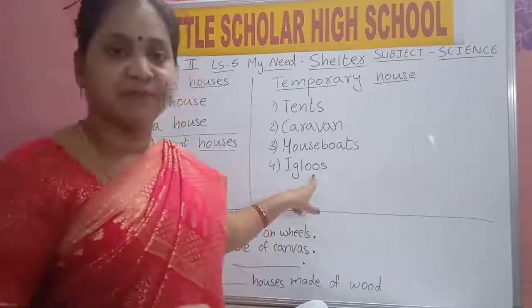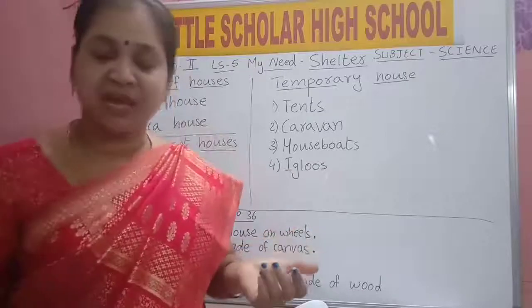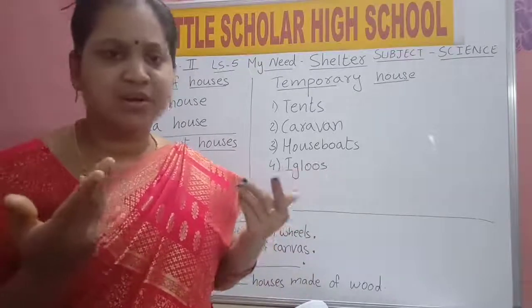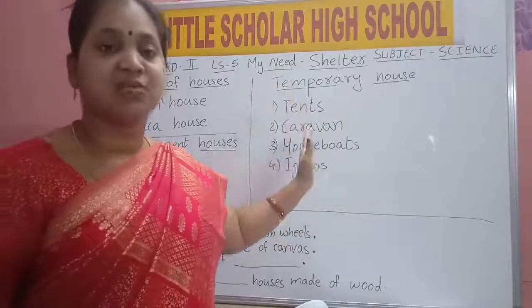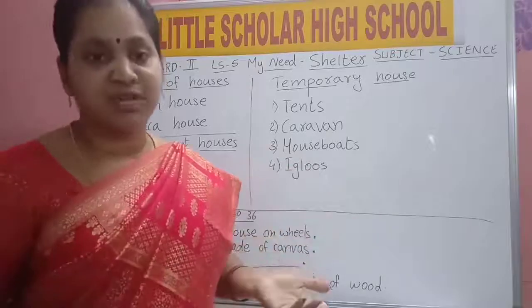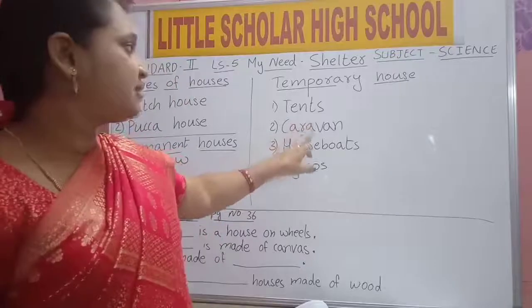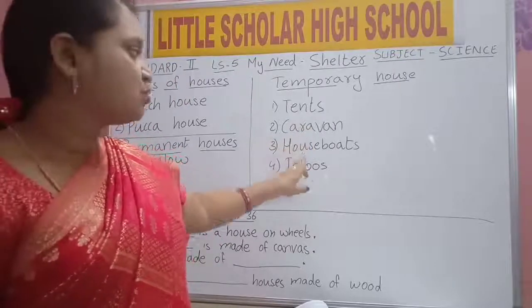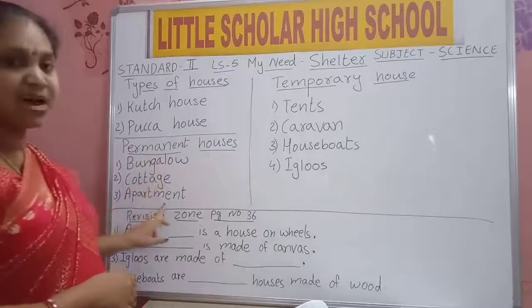Now, is an igloo a permanent house? No, after some days it may melt. So igloo is also not a permanent house. All these are temporary houses. They can be moved from one place to another. If we don't want, we can remove that house also. So temporary houses we have learned: tents, caravans, houseboats, igloos. Permanent houses: bungalow, cottage, apartment.